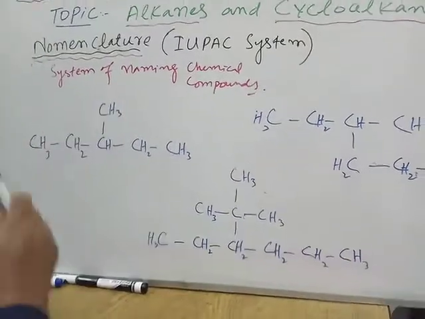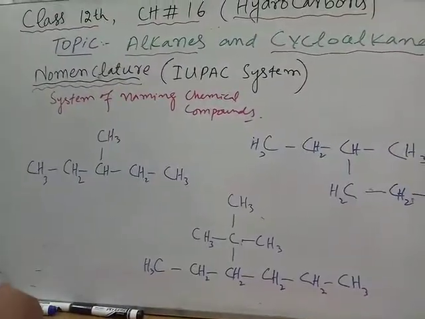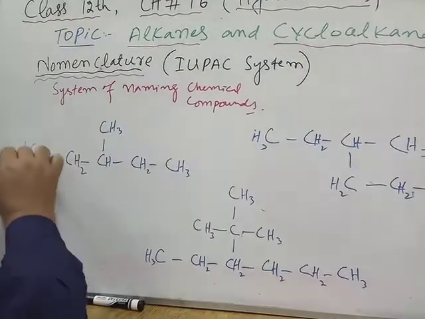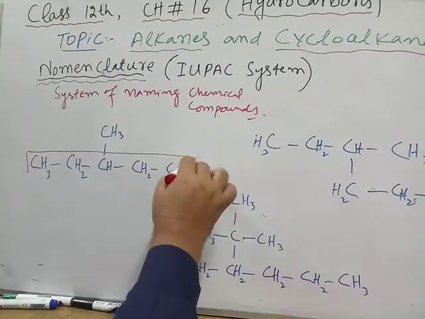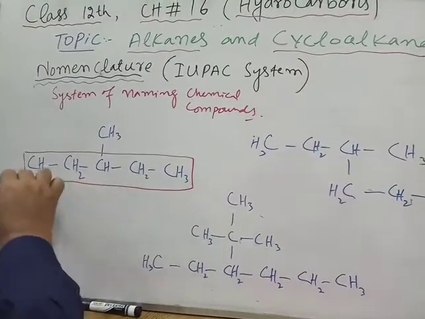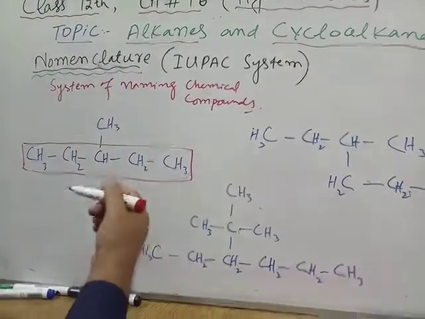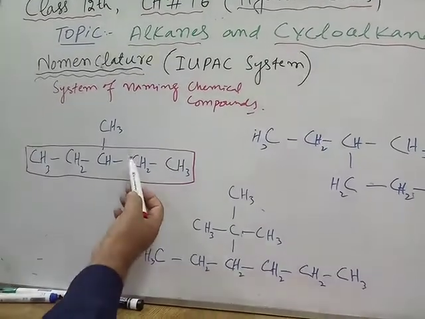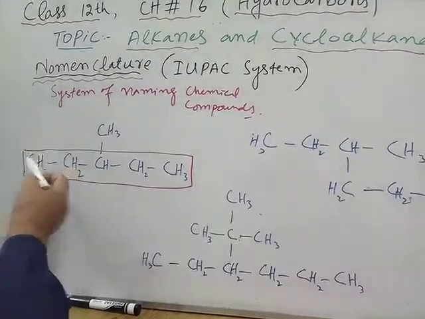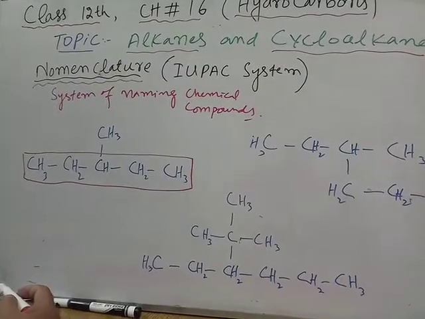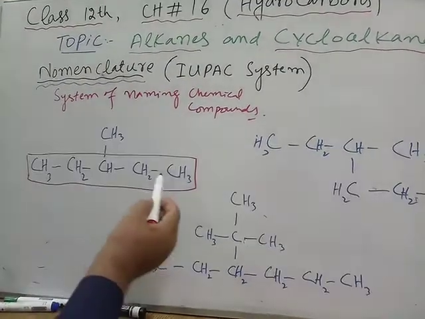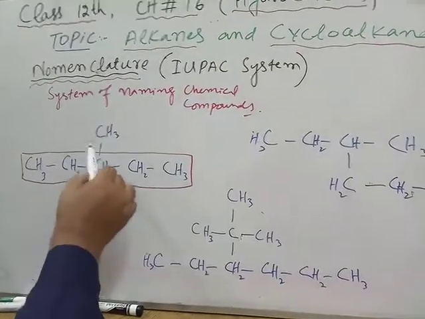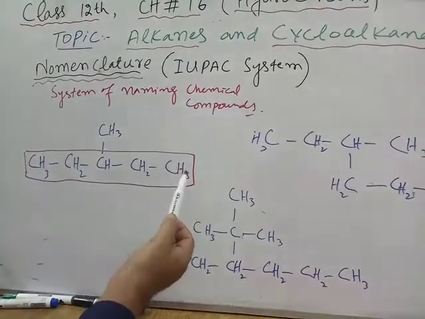But if I select this chain, which is the straight chain, look at this. But remember that the longest chain will not always be the straight chain. It may be somewhat zigzag. So it gives me 1, 2, 3, 4, 5 carbon. So this is my longest chain, 5 carbon.